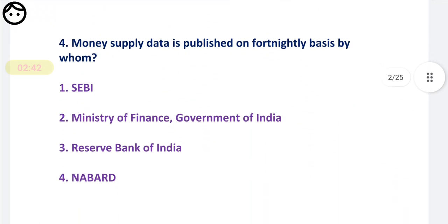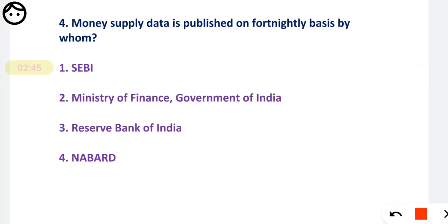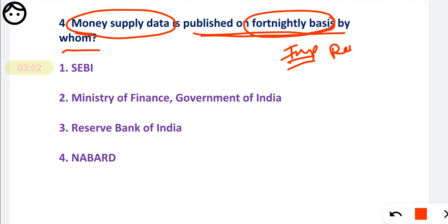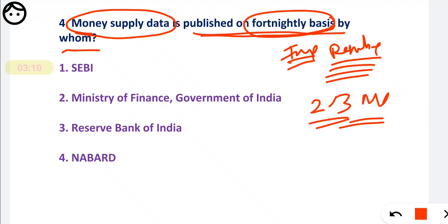Question number 4: the money supply data is published on a fortnightly basis by whom? Friends, here is one important point you have to remember: the money supply data is released on a fortnightly basis. This is important, and based on that they can also frame a question. So in one MCQ itself we are covering 2 to 3 MCQs. In this fashion we will cover the maximum possible syllabus.